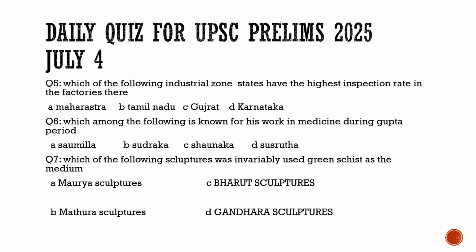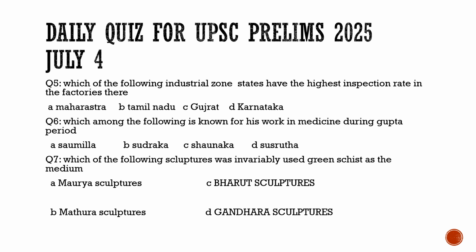So what is the motive of these questions? By taking these previous year questions, what do you think we would get from them? By looking at the options, we could read about them and see who they are, and by taking the information from there, if such questions are asked, we would already have the idea. It is said that previous year questions are like the Bible to you. They help you in cracking many questions and in eliminating many options. So coming back to the topic, for question number 6, option D is the correct option, because Susrutha was the best surgeon of his time in the Gupta period.